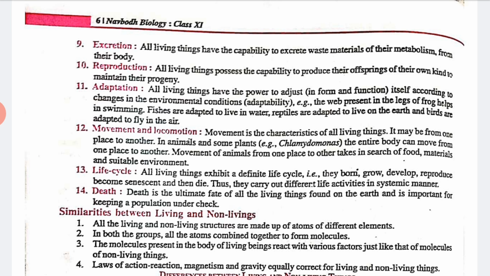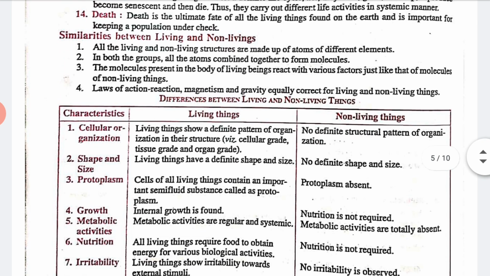Okay, so here, see, there are some similarities between living and non-living things. All living and non-living structures are made up of atoms of different elements. Yes, this is the similarity. In both groups, atoms combine together to form molecules. The molecules present in the body of a living being react, just like the molecules in non-living things. Yes, so all these are the similarities between living and non-living things.